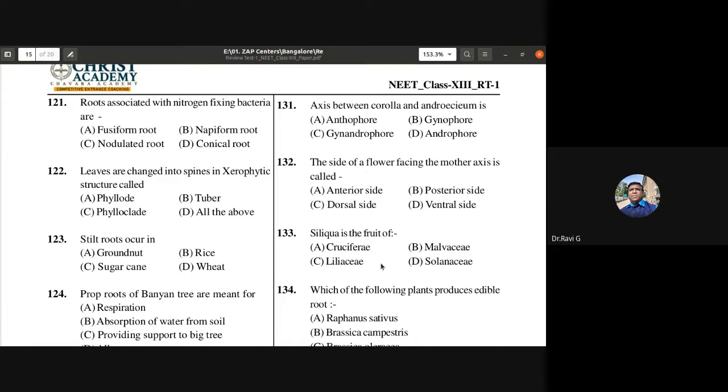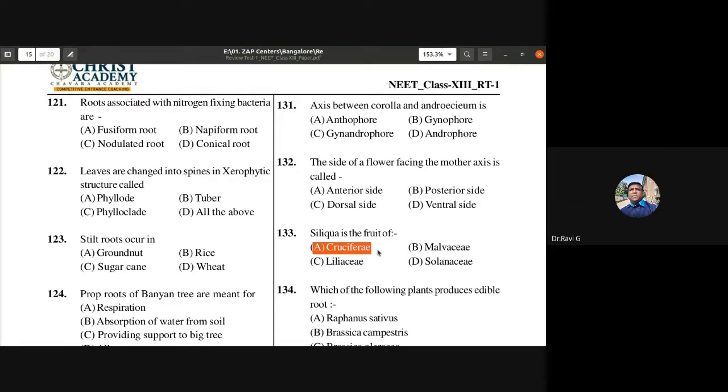Siliqua is the fruit of cruciferae. I think one of you should remind me tomorrow. I'll just tell you what is siliqua. Or when I'm discussing fruits, please make a note of this. Siliqua, I'll just explain what is this fruit. It is found in mustard.